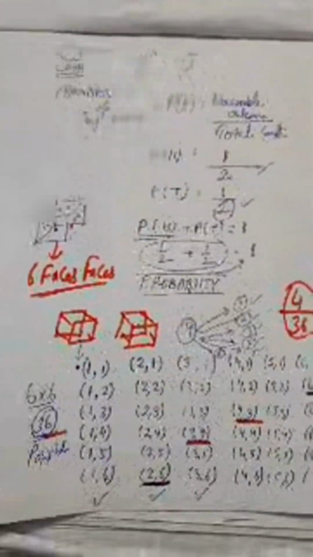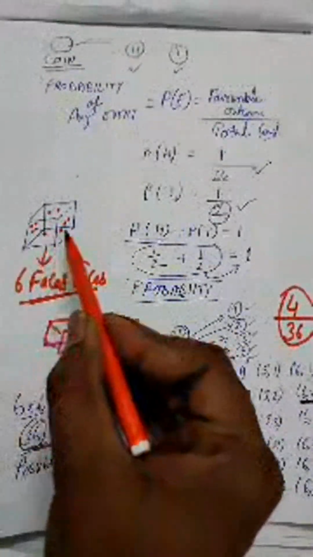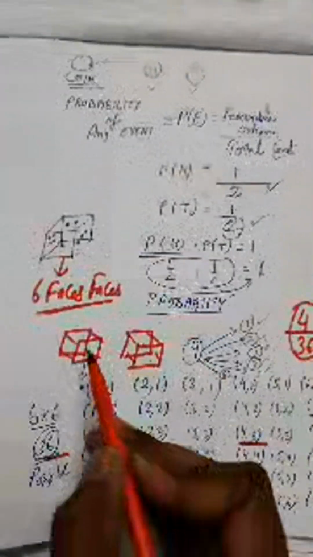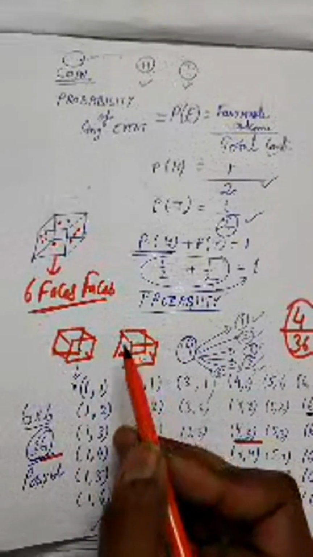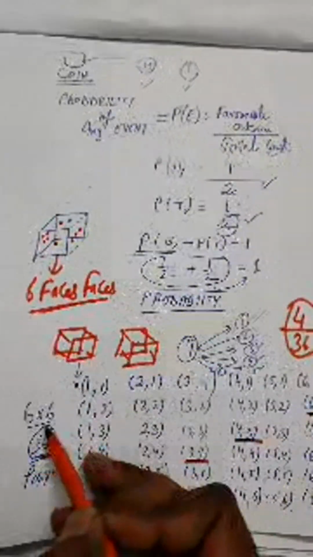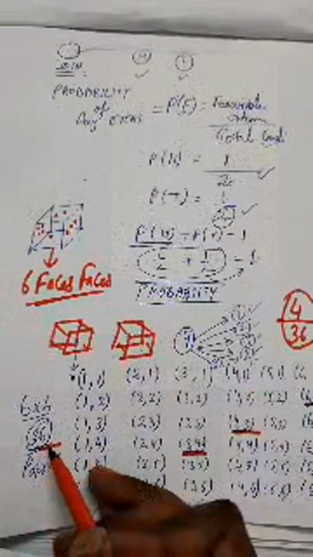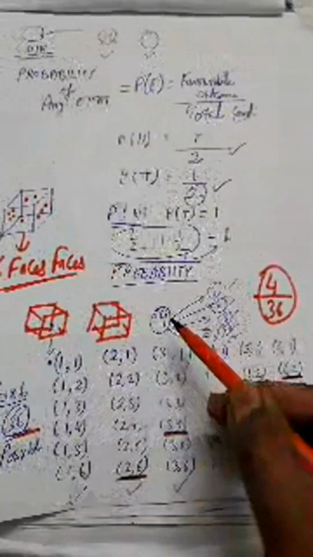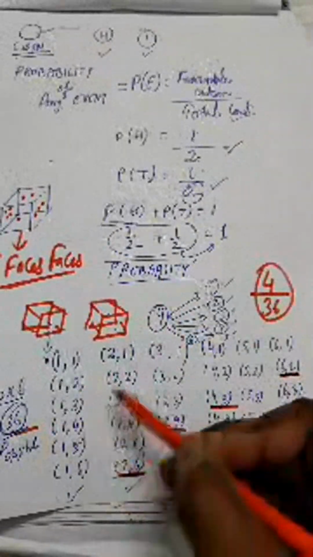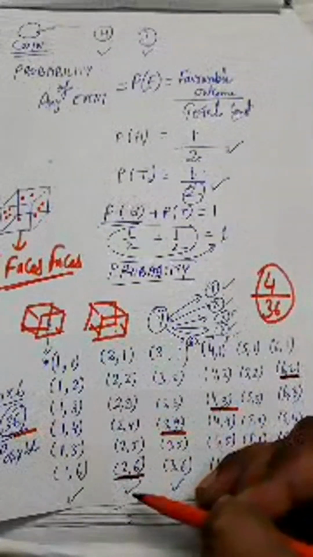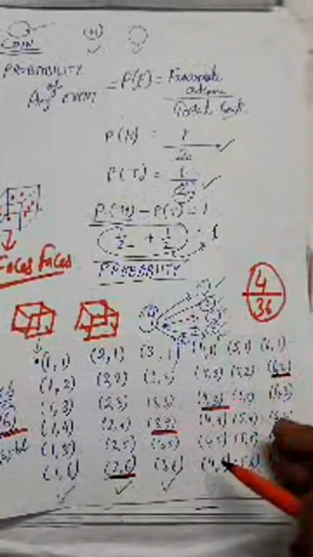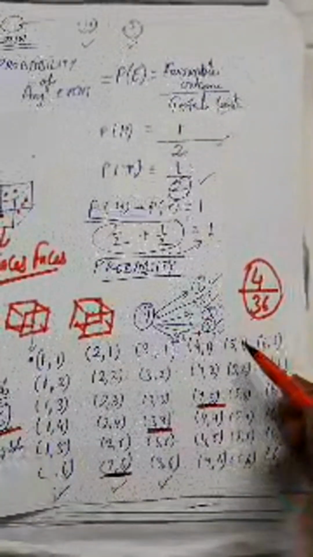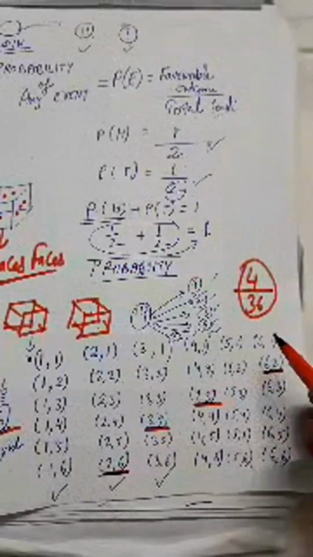And a dice has six faces, so the total number of possible outcomes when two dice roll together is 6 into 6, which comes to 36, right? And these are all the possible outcomes you can see here, along with 1 all 6 combinations, along with 2 all 6 combinations, along with 3, 4, 5 and 6, all 6 combinations respectively, right?